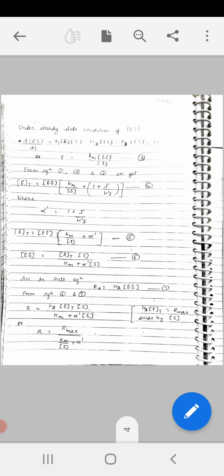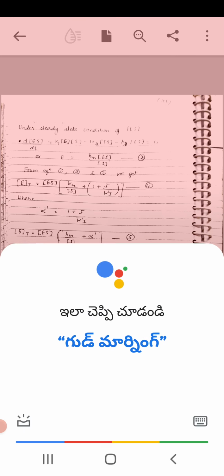is K dash I equal to ES into I upon ESI, equation number 1. The conservation condition is ET is equal to E plus ES plus ESI, equation number 2. Under steady state condition, d by dt of ES is equal to K1 E into S minus K2 ES concentration minus K3 ES concentration equal to 0, or E is equal to Km into ES concentration upon S concentration, equation number 3.